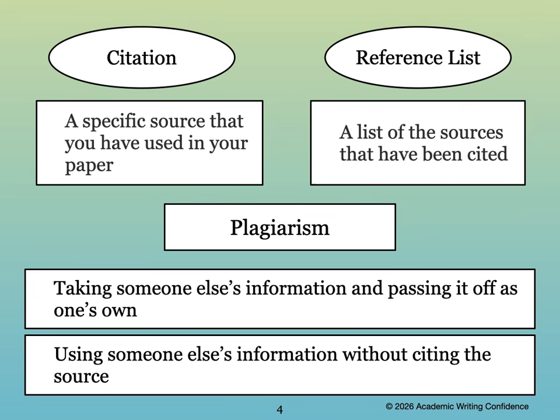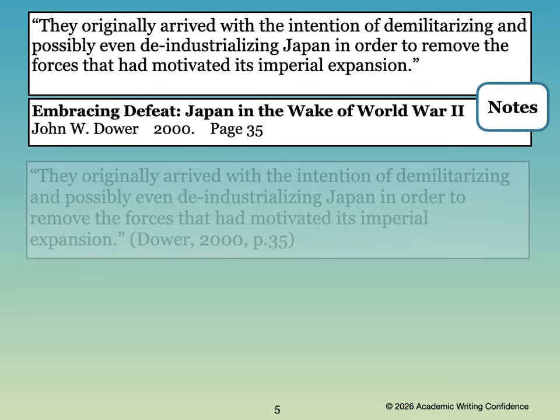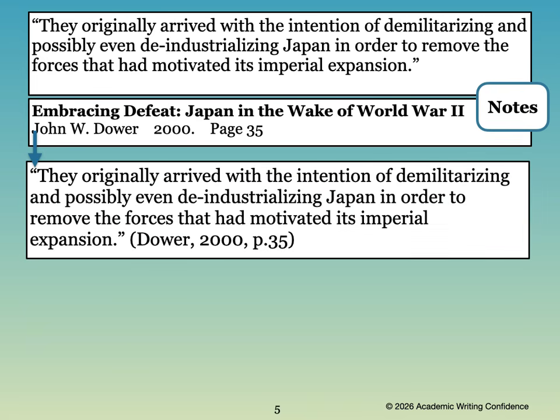So what exactly do you need to do to be able to use the information you have found? If you are writing an essay about World War II and you want to include this sentence from the book Embracing Defeat, Japan in the Wake of World War II, written by John W. Dower, you will need to record in your notes when this book was published and what page you found these exact words. In your essay, you will include the actual words and place quotation marks around the part that you have copied from the book.